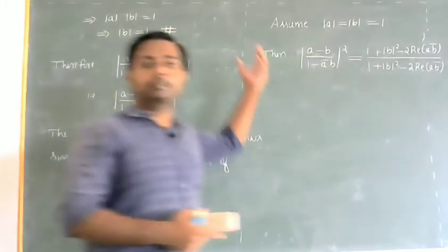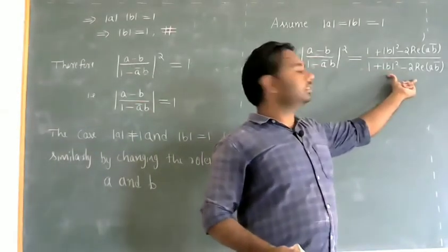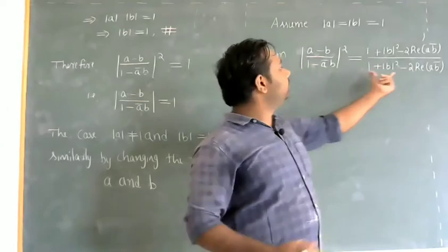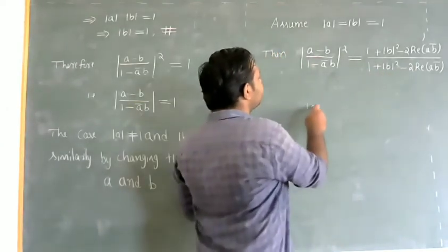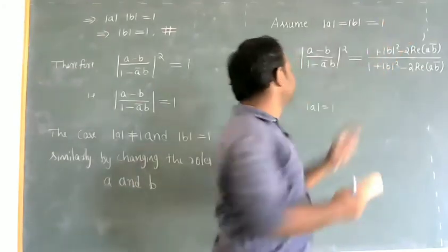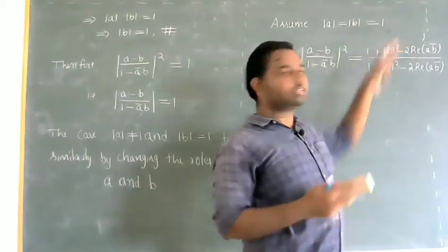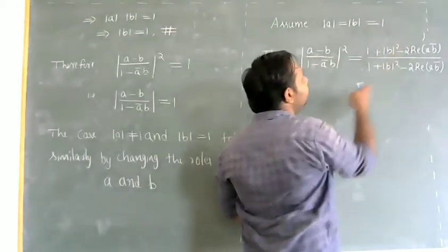I am borrowing the previous part. So solving this square term you will get this. Now we got this assuming modulus of a is equal to 1, which is true in this case also. And in addition to this, we have modulus of b is also equal to 1. Now substitute this fact in this equation.